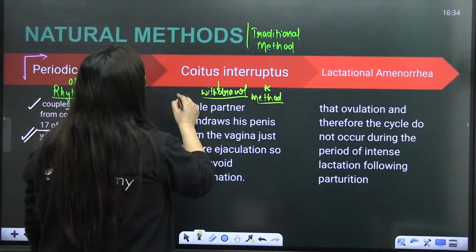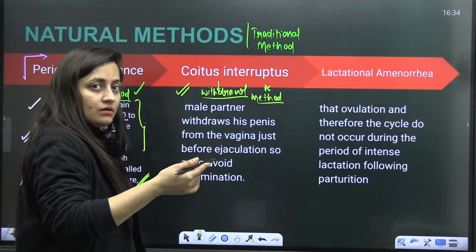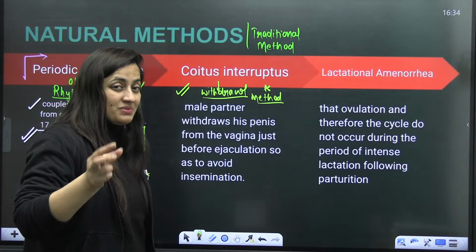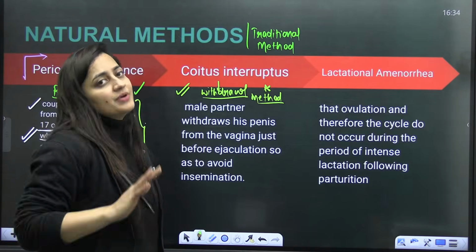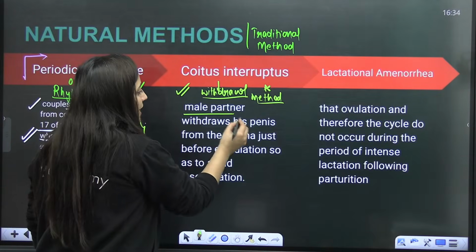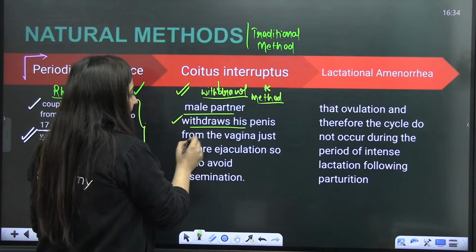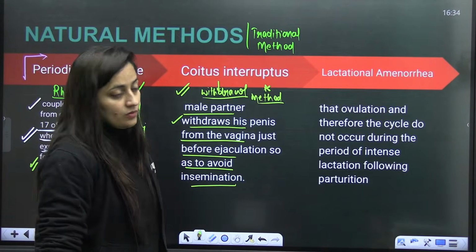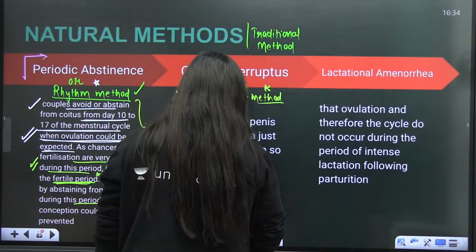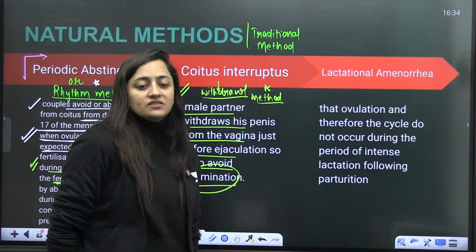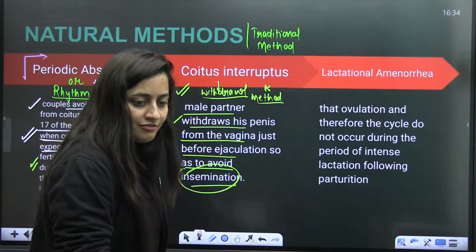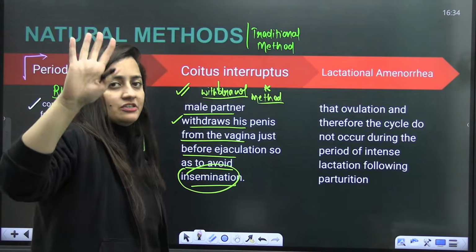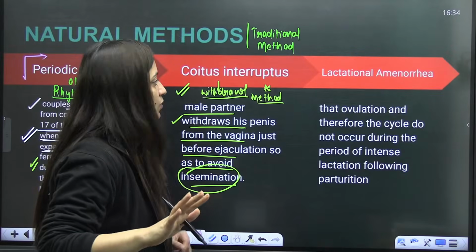With the withdrawal method, the male will remove the penis out of the female vagina before the ejaculation. Basically, the male will not release the semen inside the female genital tract. So the male partner withdraws his penis just before ejaculation, so that insemination can be avoided. What is insemination? Transfer of the male gamete inside the female genital tract with the help of the male copulatory organ, the penis. That will be avoided.